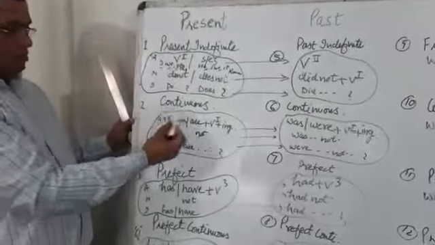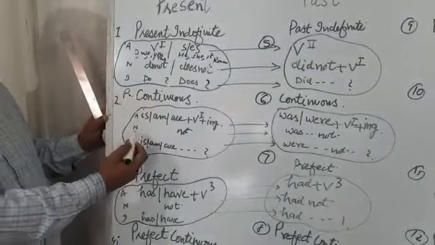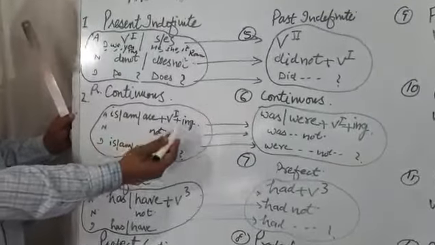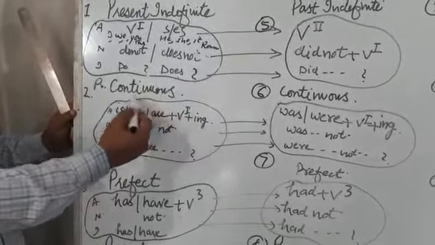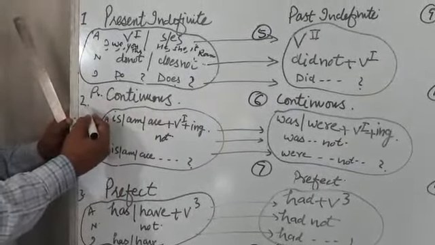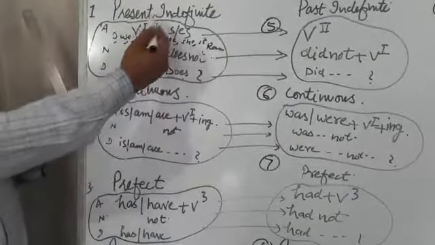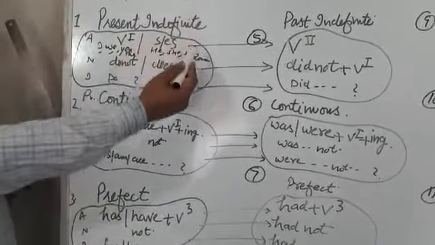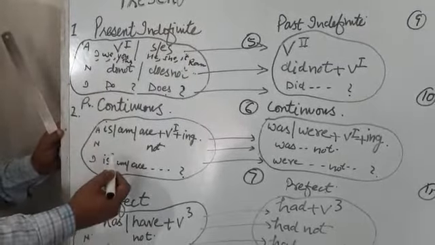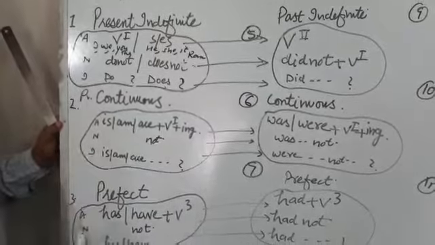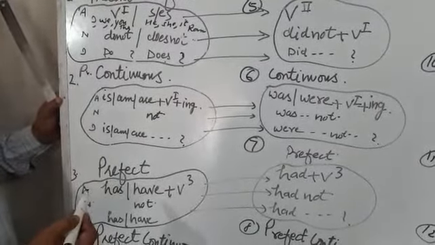Now, number 2, continuous. Full name is present continuous. Is, am, are plus ing form of the verb. Example you must learn first where we use this tense and how different it is from the first one. First one is used for the things which happen daily. But this tense is used for the things which are happening right now, which are occurring, which are taking place at the moment of speaking.